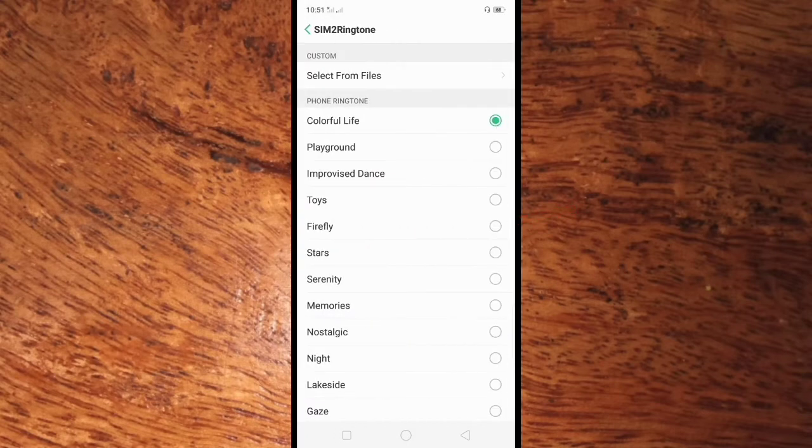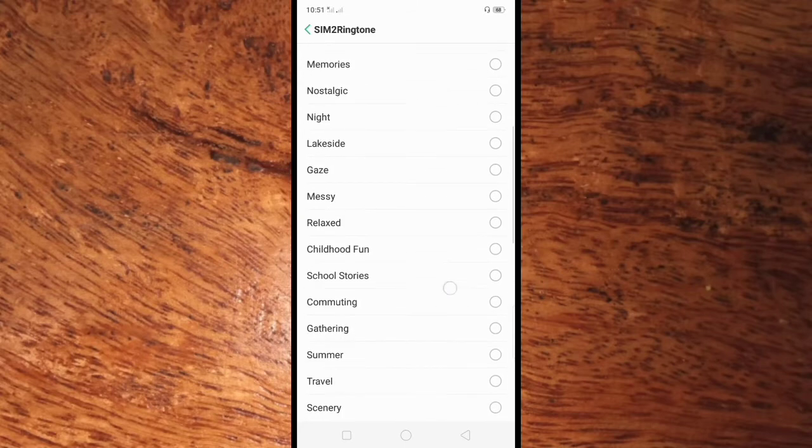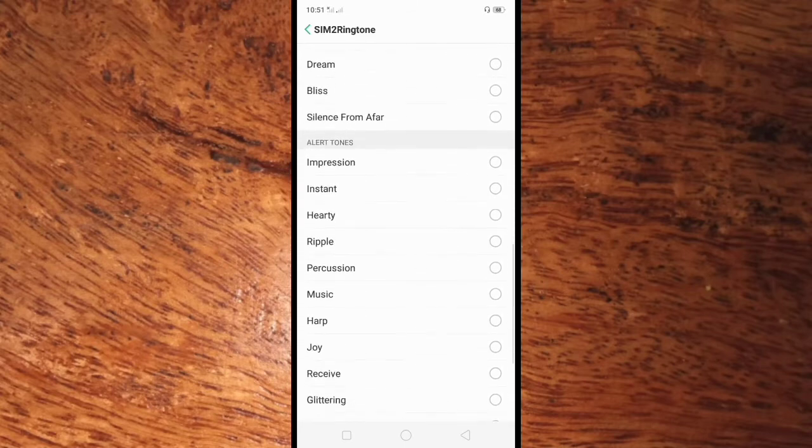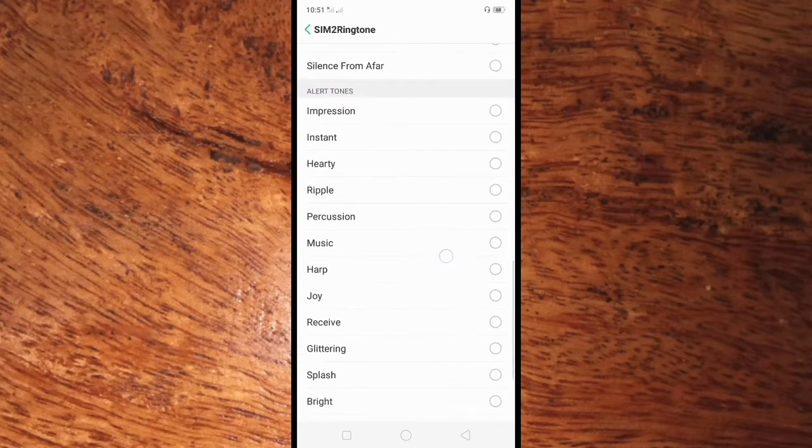Here you can see the options of tones. All you have to do is scroll down to see more tones. I select Joy. So okay guys, that's it. Your SIM 2 ringtone was changed.